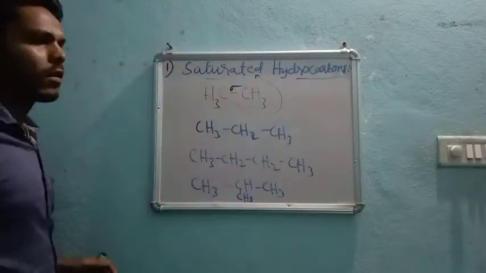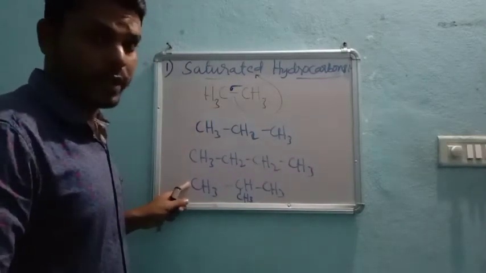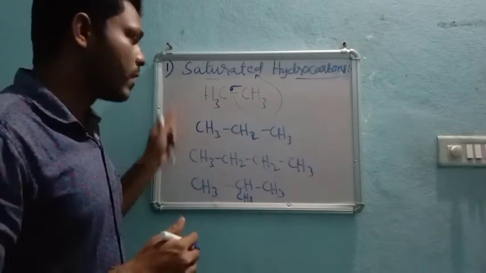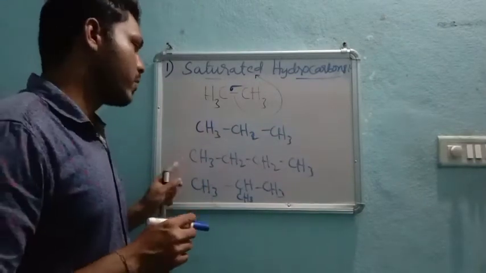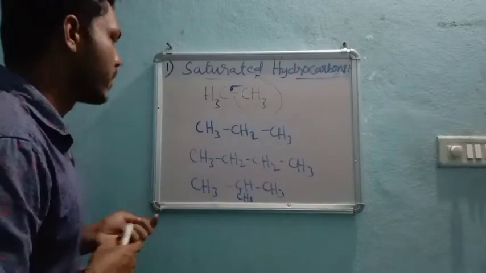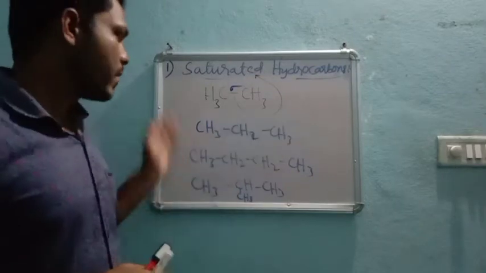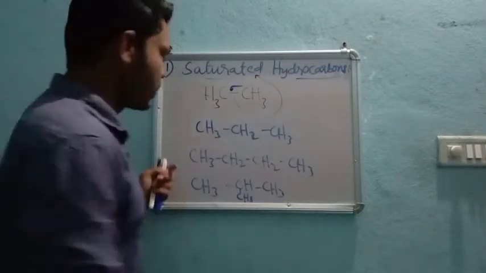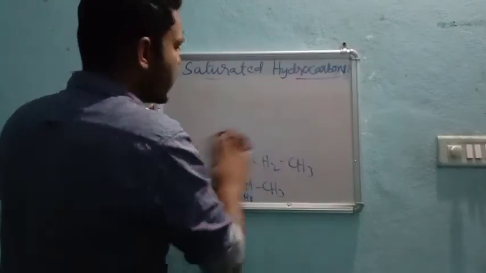Like these are all the examples. I'm not giving any IUPAC nomenclature, because we still require a class for IUPAC nomenclature. Thereafter, when you can name these compounds, we will again go with this type of examples. So this is about saturated hydrocarbons.